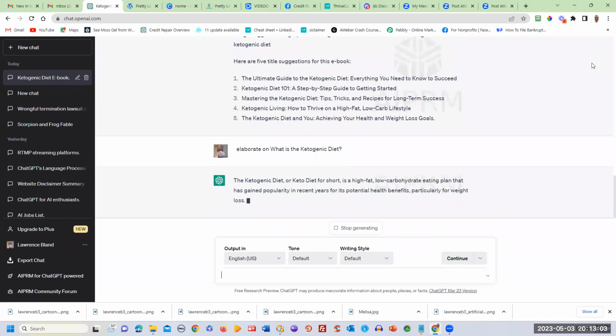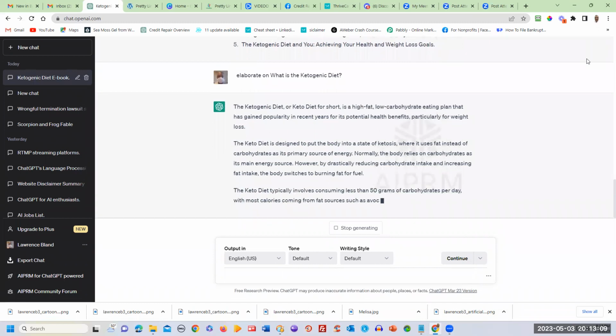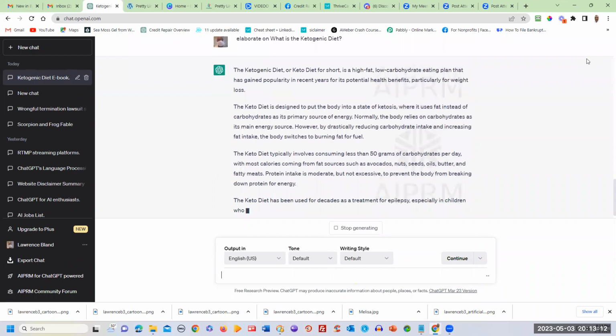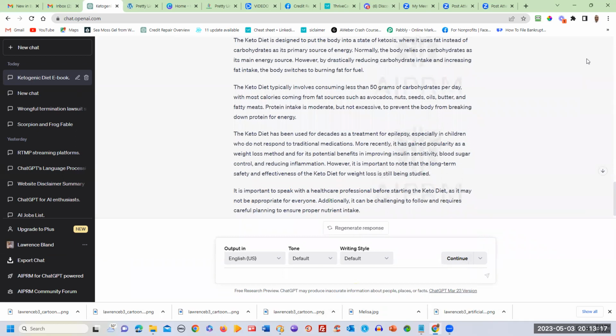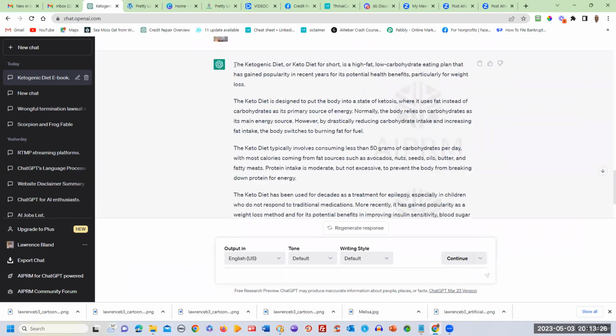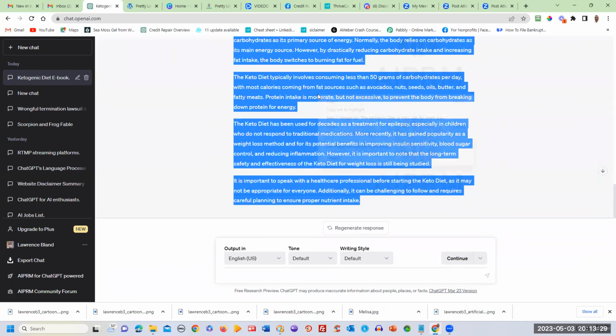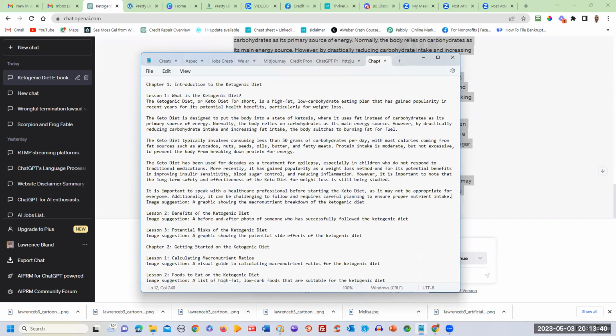Okay, so now we got content for the first part of our ebook. The first question is right here. It's answering it. And voila, now you've got the information you want, what you were asking it for. So you take this piece of information, copy it. You can go back over to your text file and paste it. Now you've got the bulk of that information for your ebook.